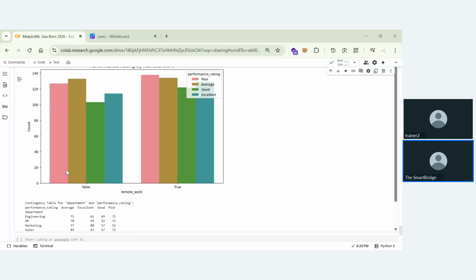As it took from 8:20 and around 22 guys are in the session. I really thank you all for staying in the session until 8:22. Sorry, 8:24. And I hope you all understood this session. Guys, give me some response in the chat. I don't think you are all in the session. I want to know how many of you are present in the session. So that makes me happy, thank you for being present in the session until this time.